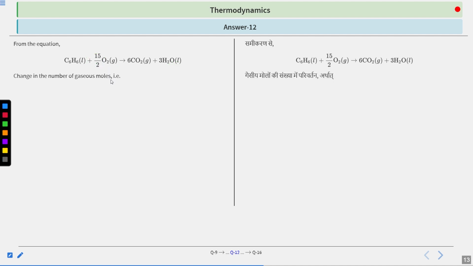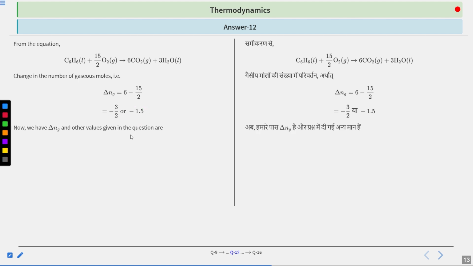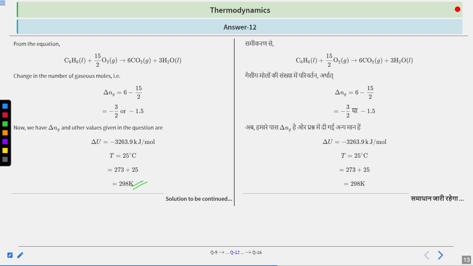So the change in number of gaseous molecules will be 6 minus 15 by 2. 6 here and 15 by 2 here, while this and this are in liquid state. So that gives you minus 3 by 2, or minus 1.5. Now we have the delta Ng. The other values are given in the question. Delta U is given and temperature is given, so we convert it into Kelvin, that gives you 298 Kelvin.